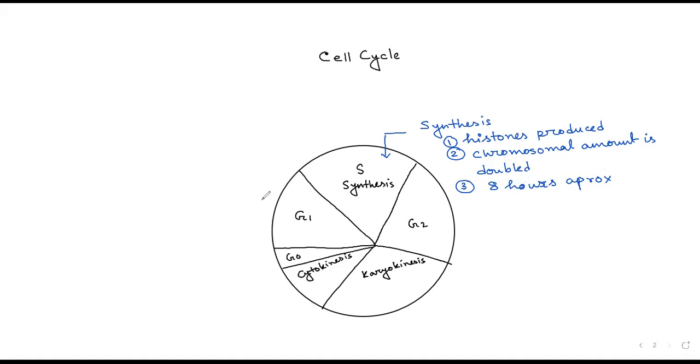Let us see what occurs in case of gap 1, that is G1. At G1 phase, cells prepare for DNA replication. So what are the preparations required? They require the raw material and the enzymes for DNA replication.